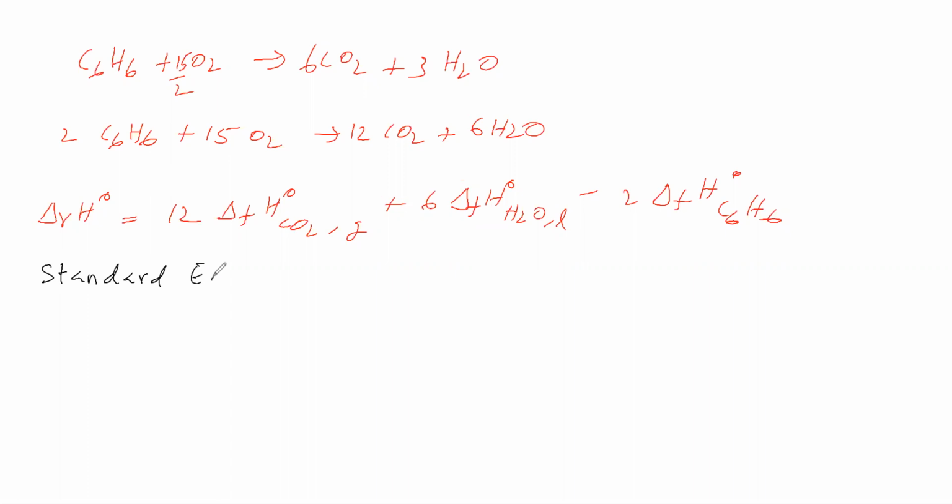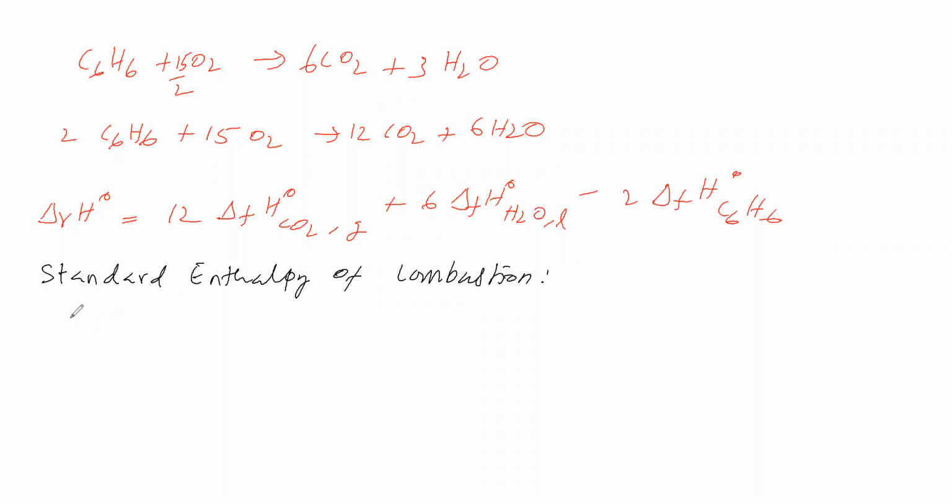How to define this? The substance undergoing combustion should be 1 mole, and the amount of heat involved is called enthalpy of combustion under standard conditions.